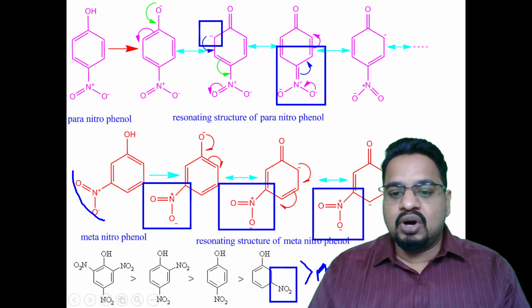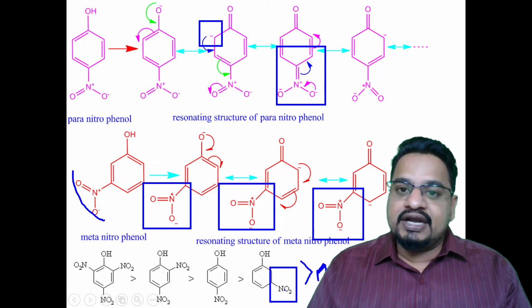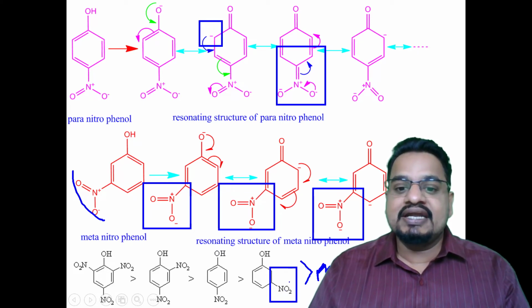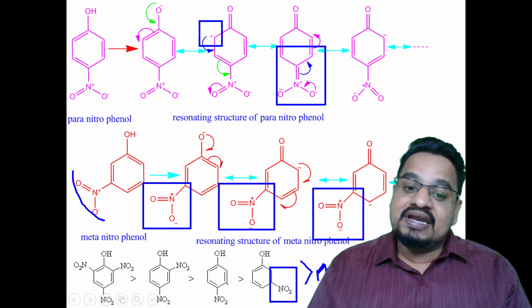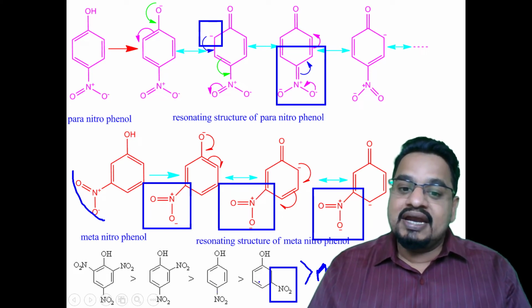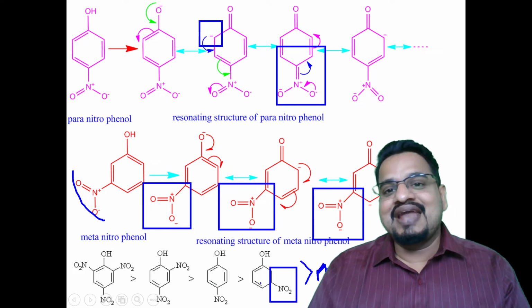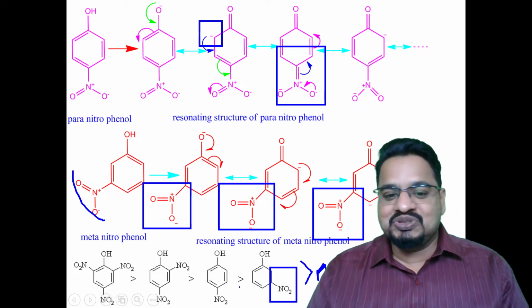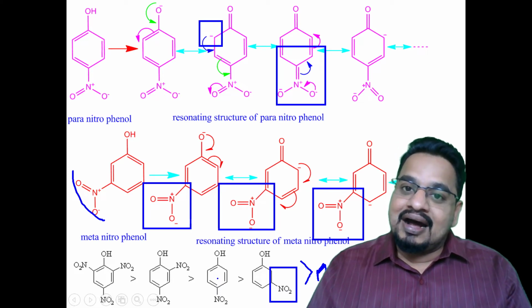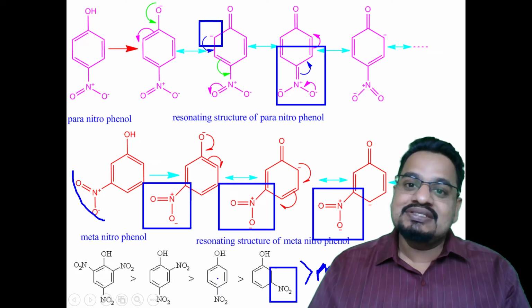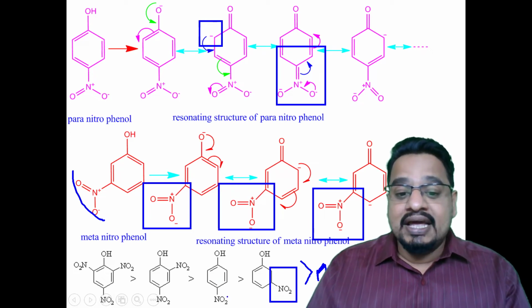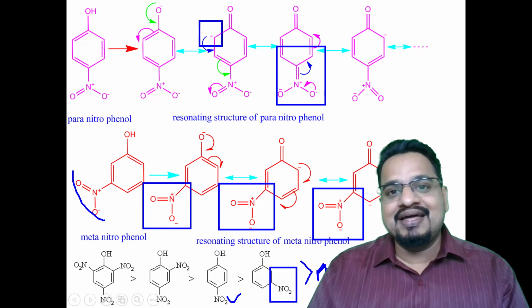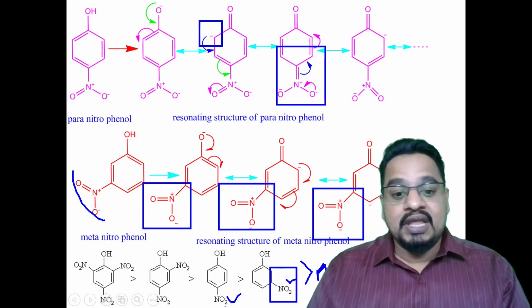Compared to phenol, if the nitro group is attached at the meta position, it is more acidic, and if the nitro group is attached at the para position, it is more acidic than the nitro group present at the meta position.